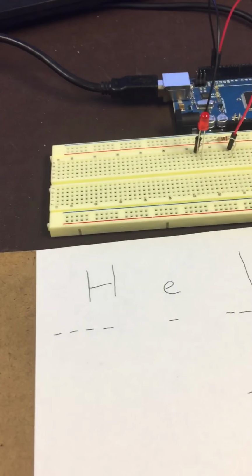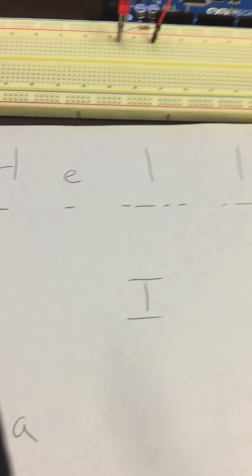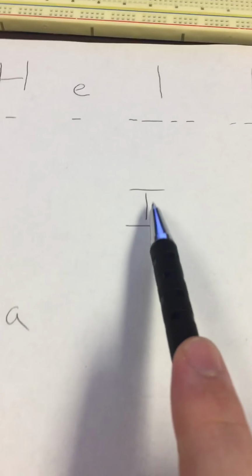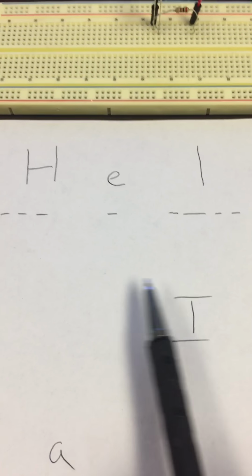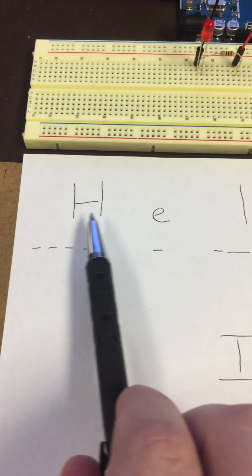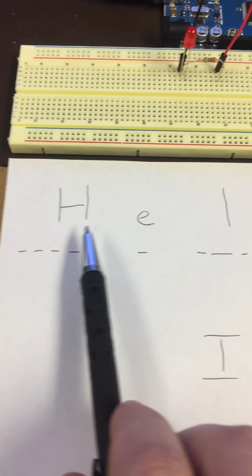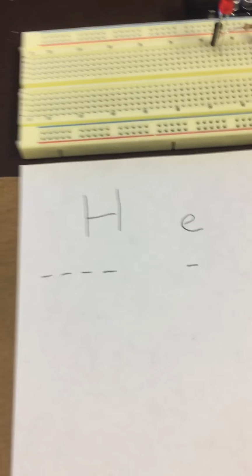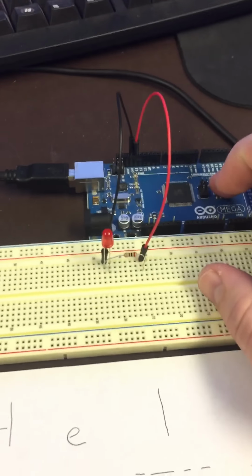Good afternoon, this is a Morse code generator, and my message is, hello, I am Daniel. And if we reset it, we begin. I have a 2-second delay between characters, and 4 seconds between words. A dot should be half a second, and a dash should be 1.5 seconds. And we restart it.